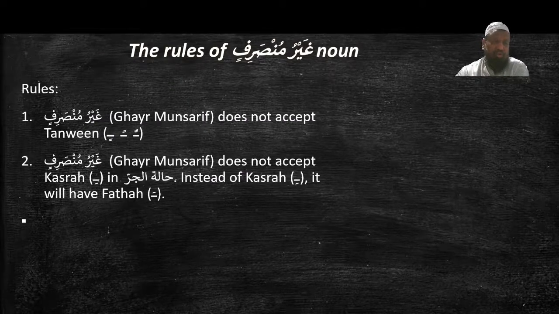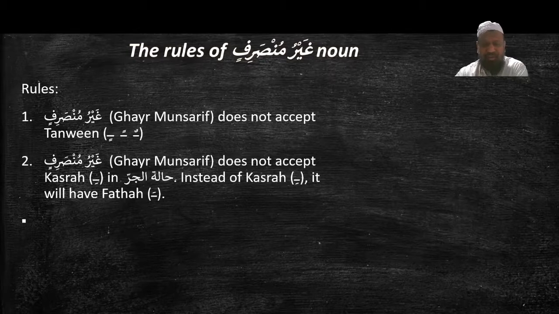The rules of غير منصرف noun. Two rules. Number one, غير منصرف does not accept tanween. This is very important. The غير منصرف isms do not accept tanween, which is ضمتين, فتحتين and كسرتين. Rule number two, غير منصرف does not accept كسر in حالة الجر.